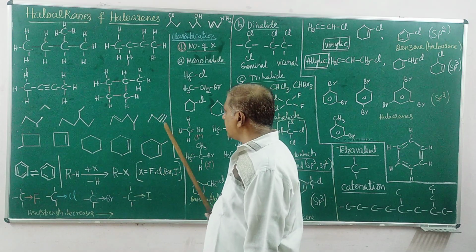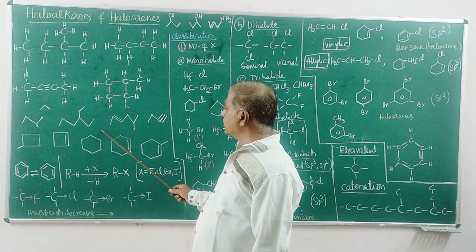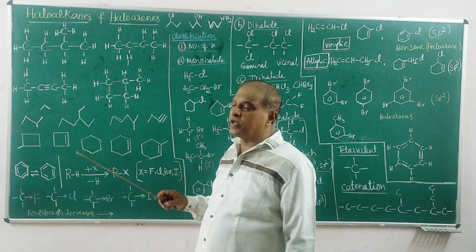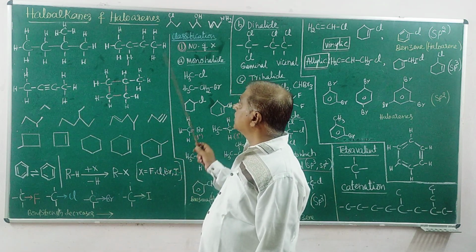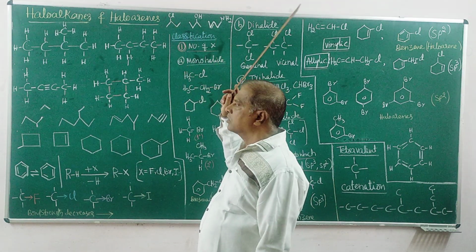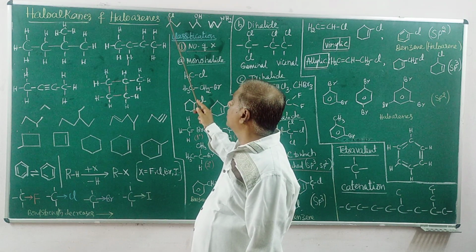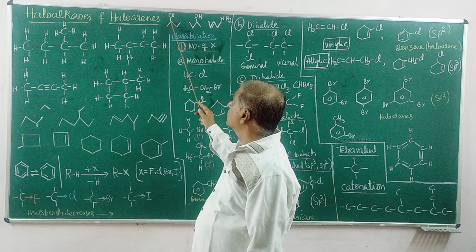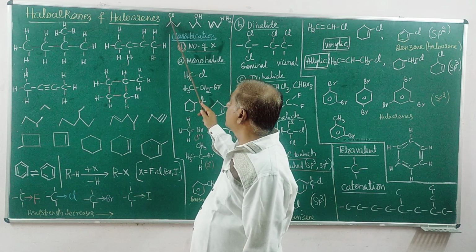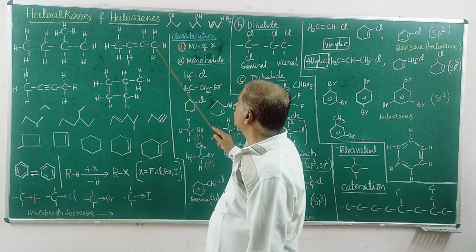So this is the easiest way of representing the structure of molecules, containing only hydrogen and carbon. If the molecule contains any other atom other than carbon and hydrogen, what is the way of representation? That symbol must be specified. Here, a chlorine atom is connected by chemical bond to this carbon atom. That is CH3, CH, already 3 bonds, with 1 bond to chlorine. CH, Cl, that is CH2, CH3.